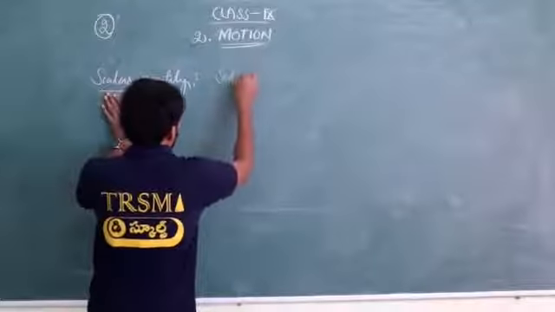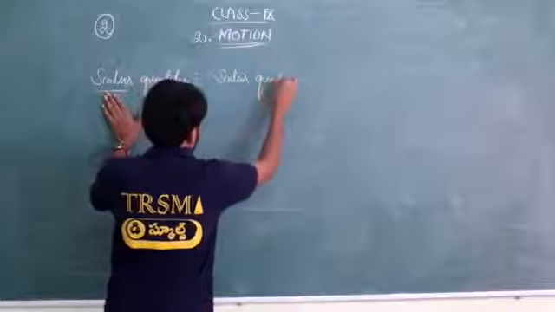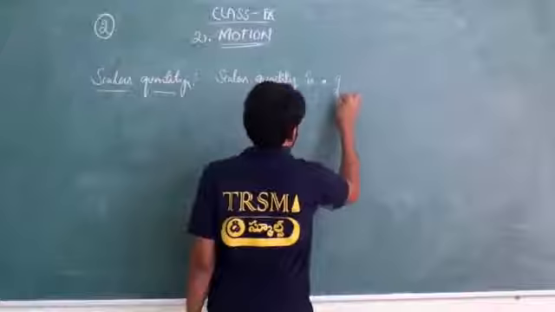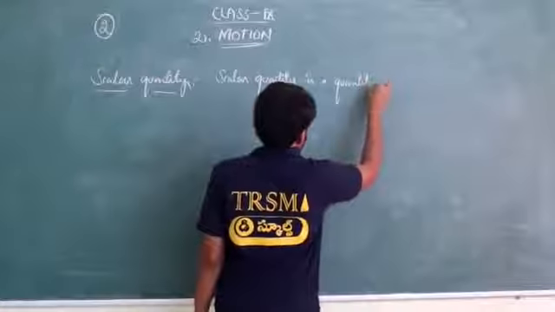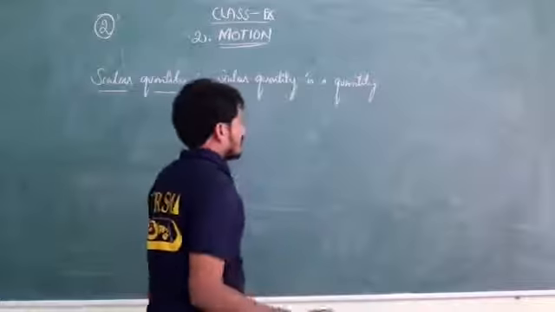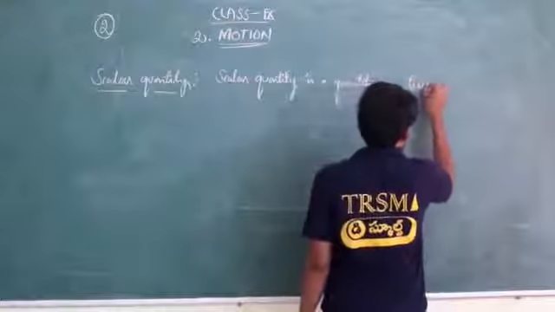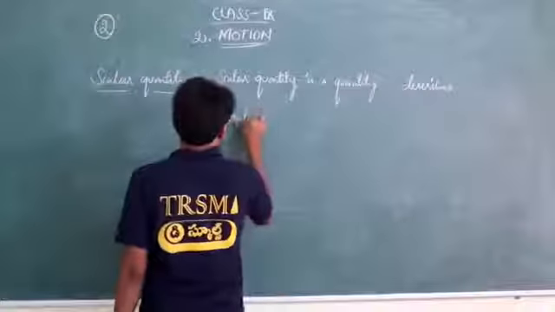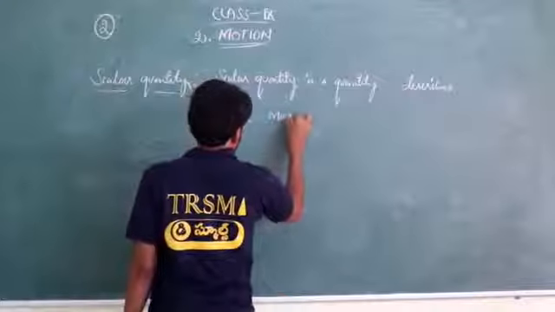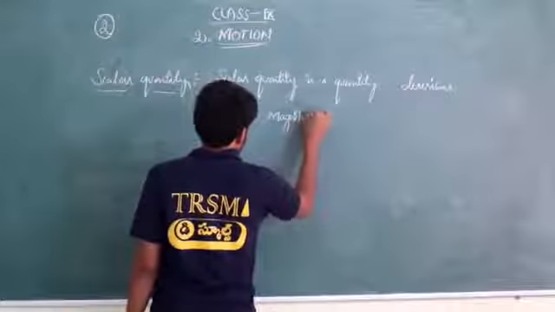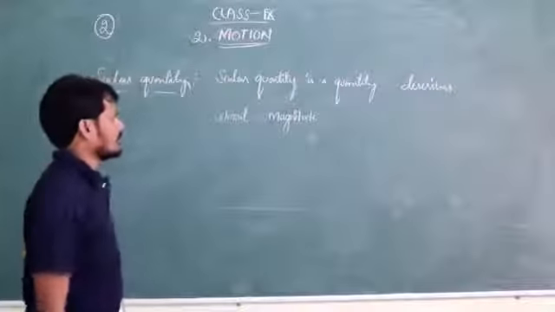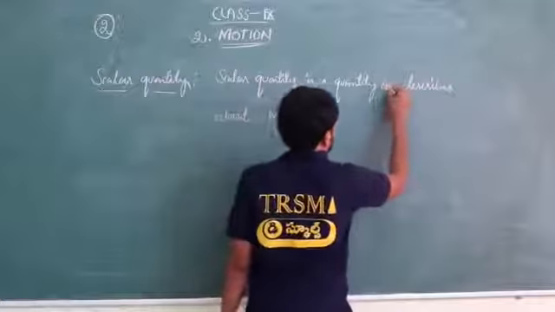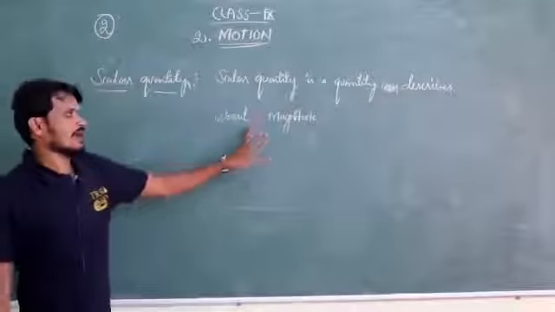Scalar quantity is a quantity that describes magnitude only.